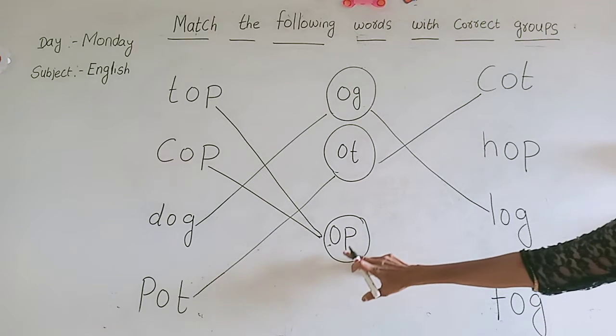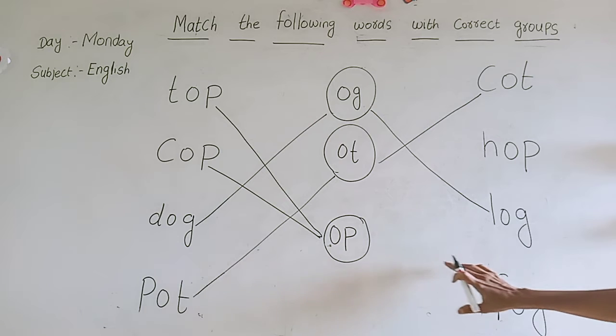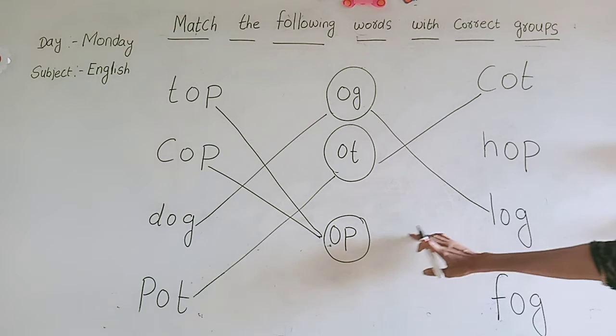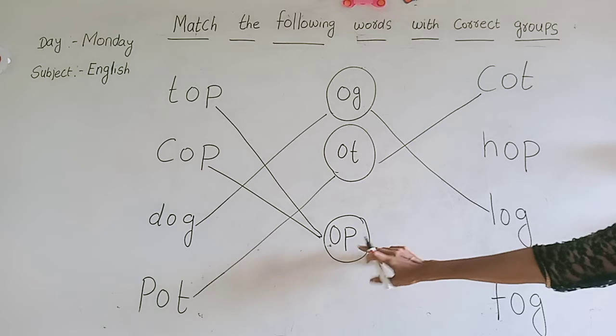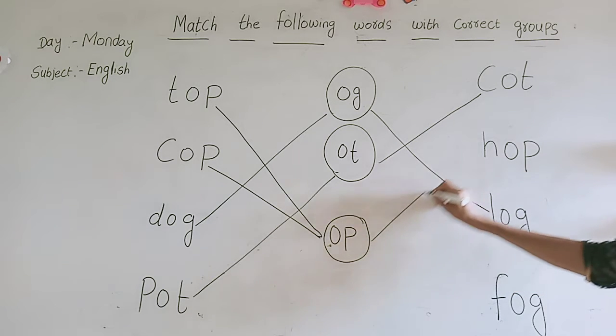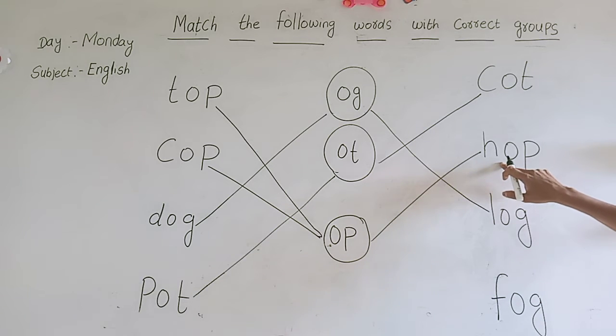Now, we have to match with O-P. You have to include one more alphabet. O-P word. Where is it, beta? Yes, this is H-O-P, hop. What is it? H-O-P, hop.